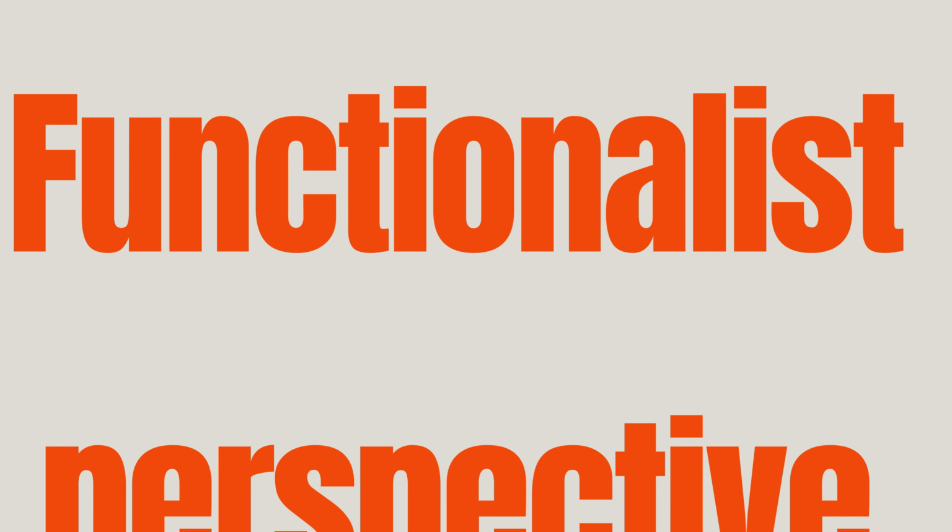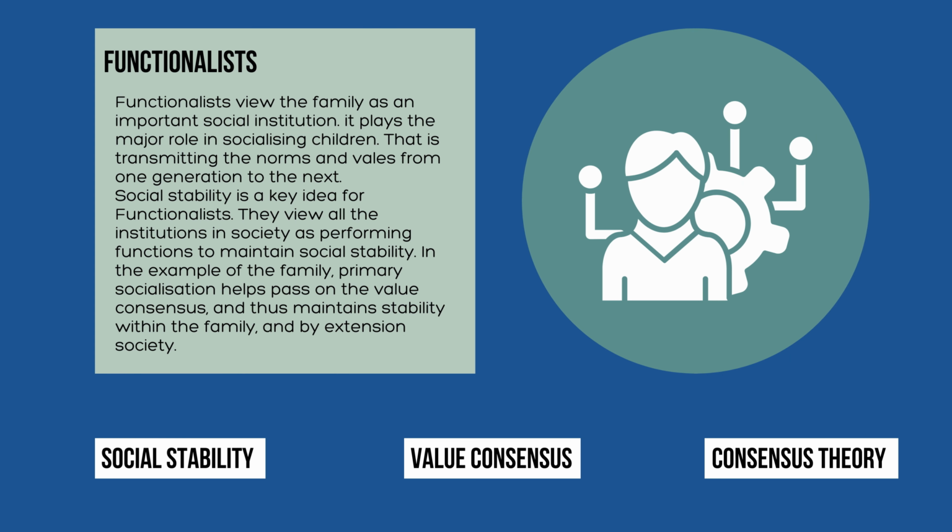Welcome to this GCSE Sociology revision video focusing on the functionalist perspective on the family. The functionalist perspective is a sociological theory that emphasises the importance of social institutions for the stability and the functioning of society. So being a consensus theory, functionalism focuses on how all the social institutions work together to help to reinforce value consensus and therefore maintain social stability.